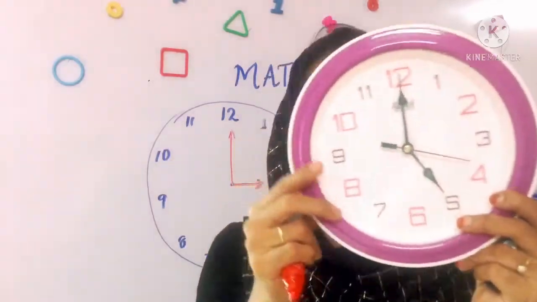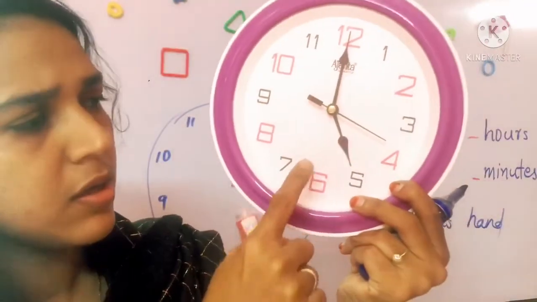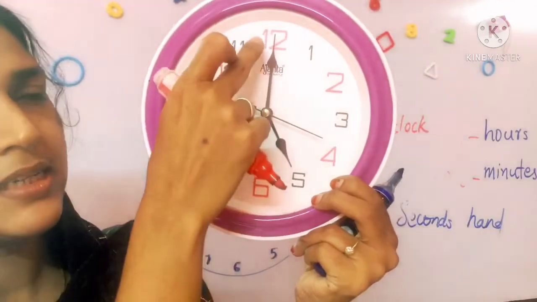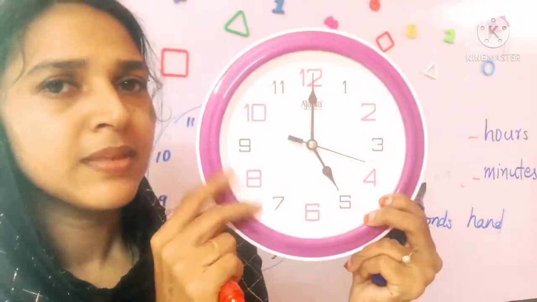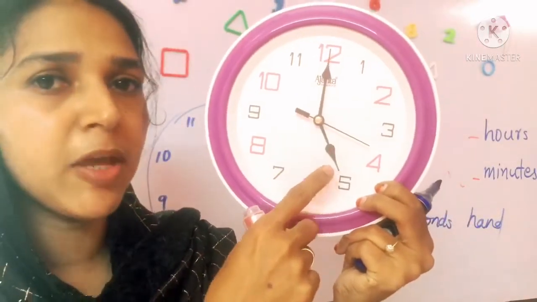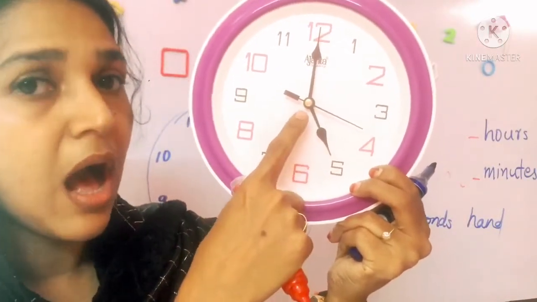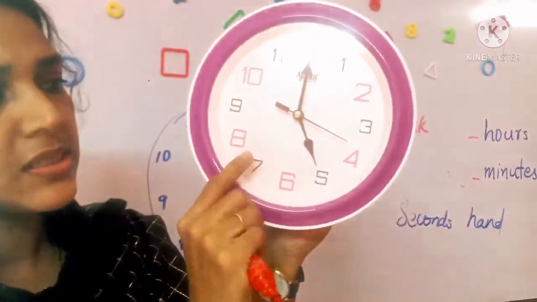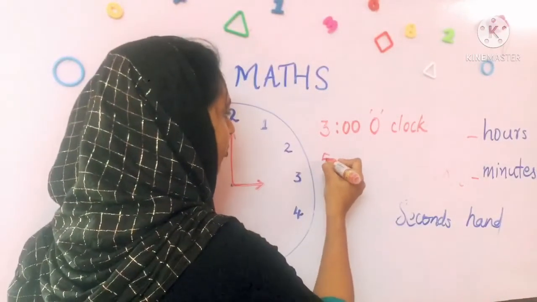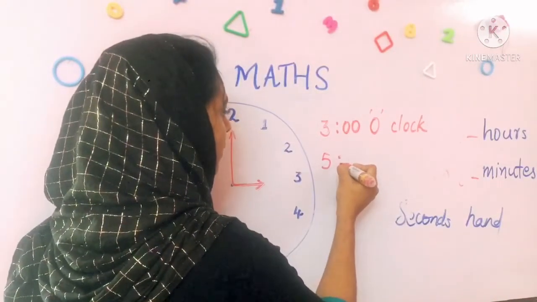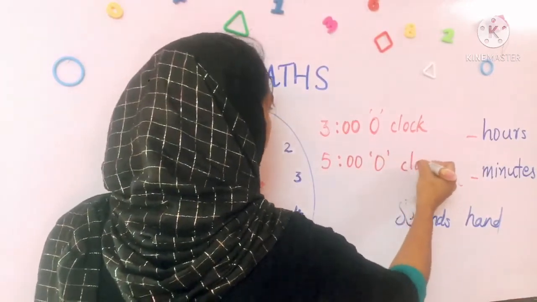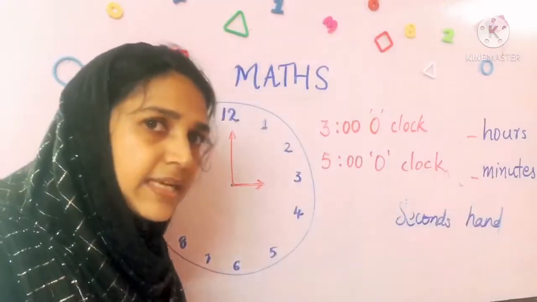And what about this one? What is the time on this clock? The hour hand is on 5 and the minute hand is on 12. What is the time now? Yes, this is 5 o'clock. We have to mention the time according to the hour hand. So, this is 5 o'clock. How can we write 5 o'clock? Write 5. Then put 2 dots, 0, 0. 5 o'clock. Is it clear, students?